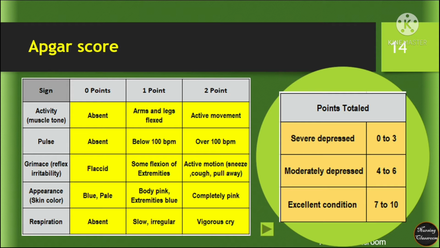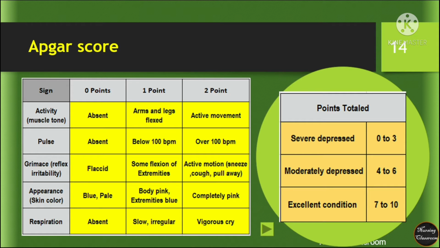Next, grimace. The grimace reflects how the newborn baby responds to touch or a mild pinch. If no response or a flaccid response, the score is 0. Some flexion of limbs, it is 1. If the baby actively responds, the score is 2.